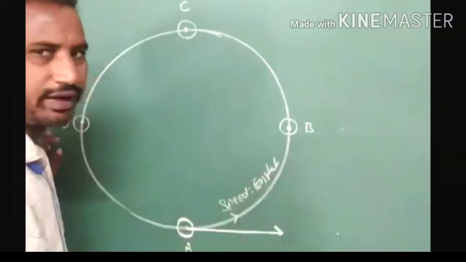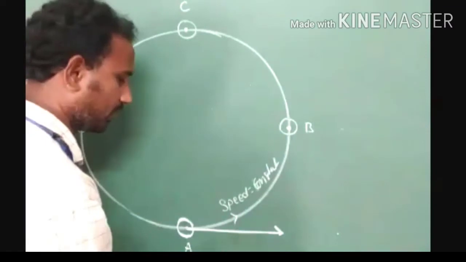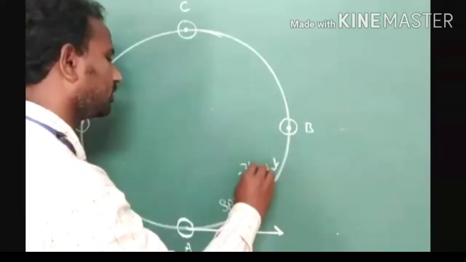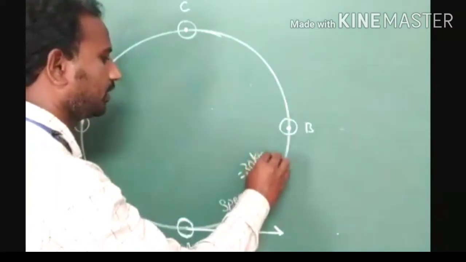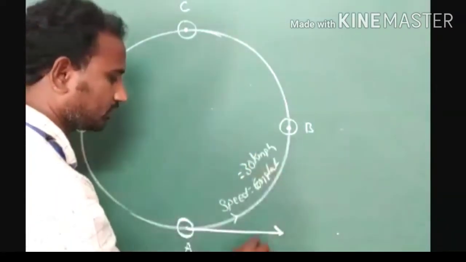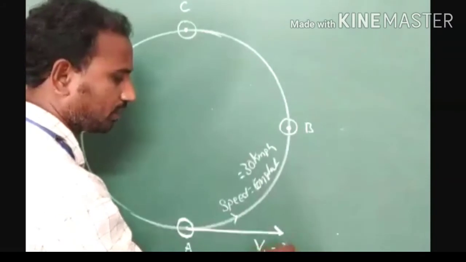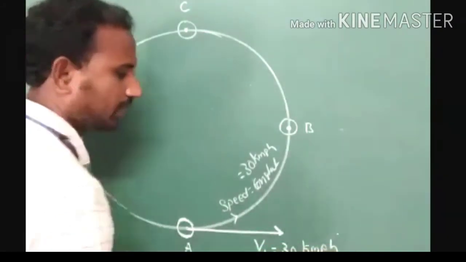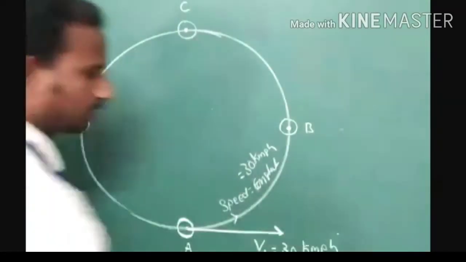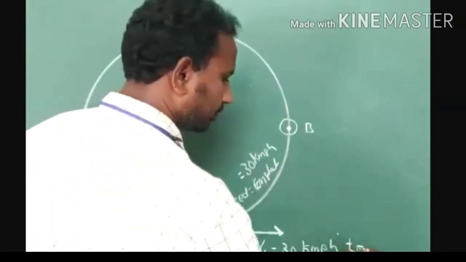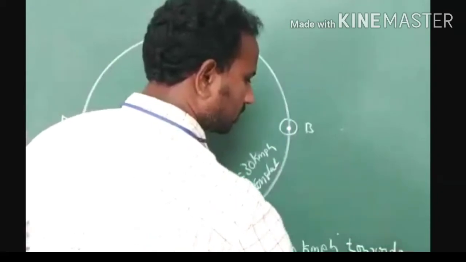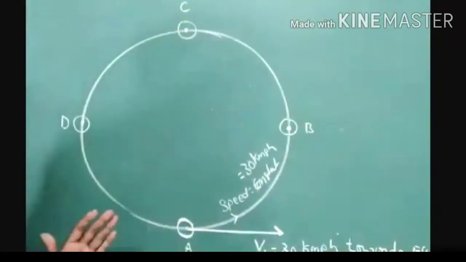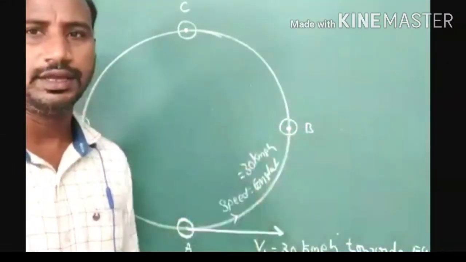Velocity is a vector quantity. Here the speed equals how much do we consider? 30 kilometer per hour. But what is the direction of velocity? V1 equals 30 kilometer per hour, but the direction we have to consider is towards the east direction. Understood? So the direction of velocity of the body is towards the east direction.